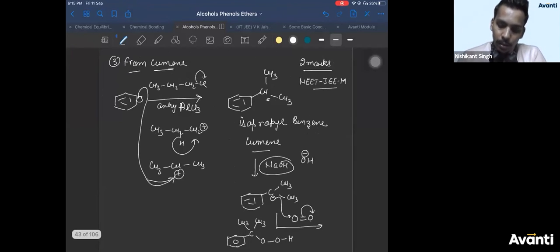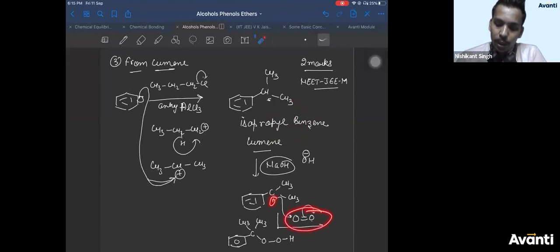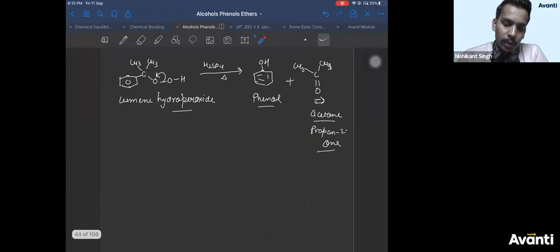You can check it. Whole mechanism, please take it carefully. I have told you how to form cumene. From cumene, how to form the anion. From the anion, addition of oxygen to get cumene hydroperoxide. After getting cumene hydroperoxide, this bond breaks like this. Oxygen gets negative, so carbon should get positive. Therefore, benzene breaks like this. Positively charged carbon, negatively charged oxygen, double bond. So you got C double bond O. And benzene having negative charge attacks oxygen having positive charge. So benzene will have OH.